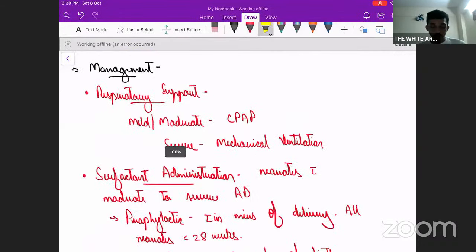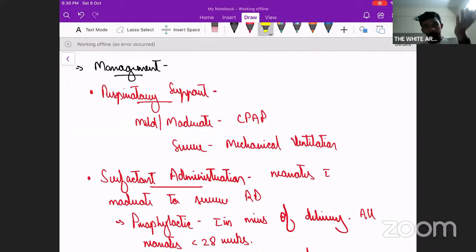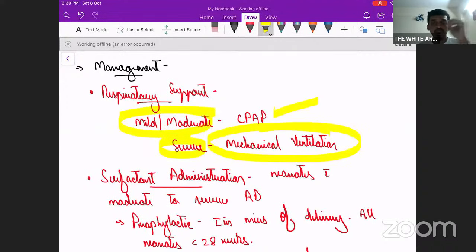Next, how do we manage? We have already learned that after classifying the severity of respiratory distress, we give respiratory support. If there is mild or moderate respiratory distress, it is given by CPAP. If there is severe respiratory distress, by mechanical ventilation. Next, as such, the pathology is decreased surfactant, correct? So now what do we do? We give surfactant to the lungs.